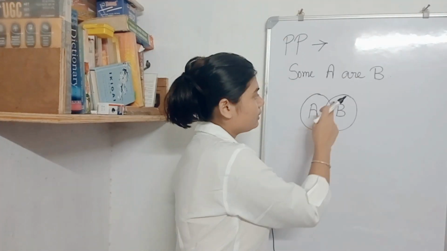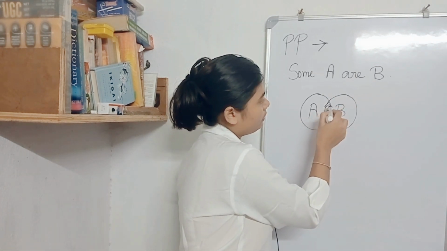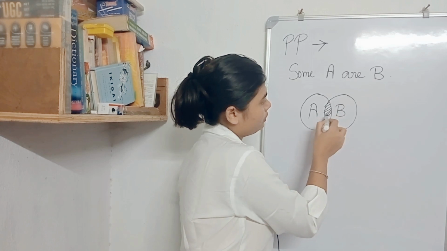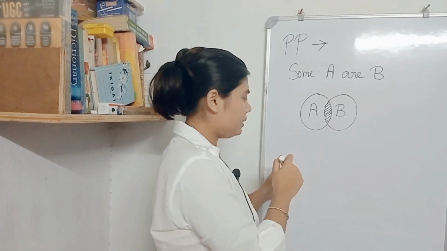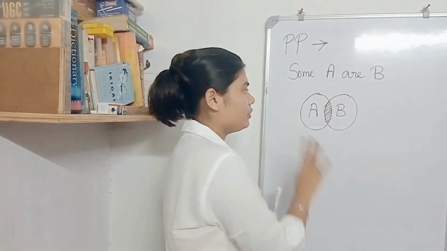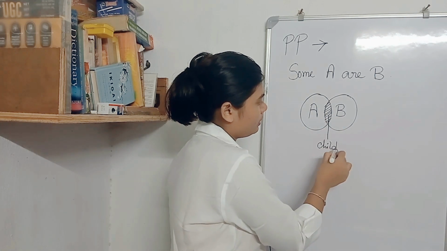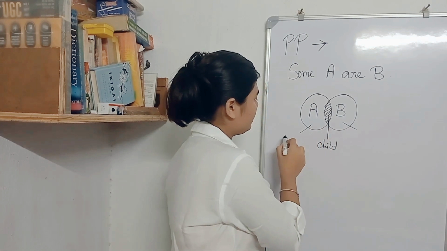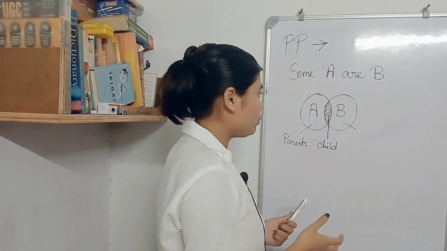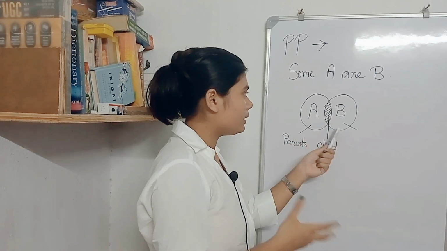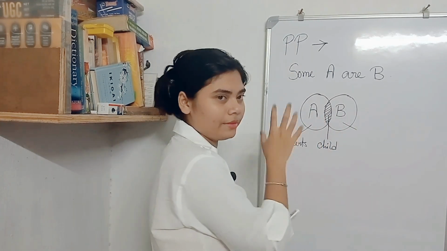Now understand that some parts of B is A, some parts of A is B, right? So this part is common between these two things. You can remember it by one mnemonic: these two, A and B, are your parents and you are this child. One parent is nothing without the other parent, right?